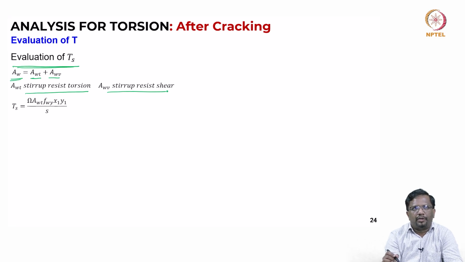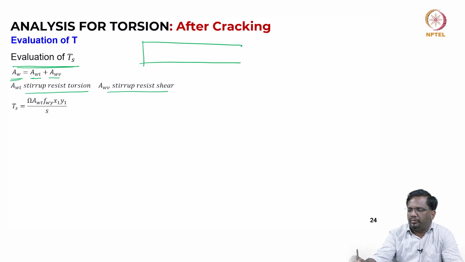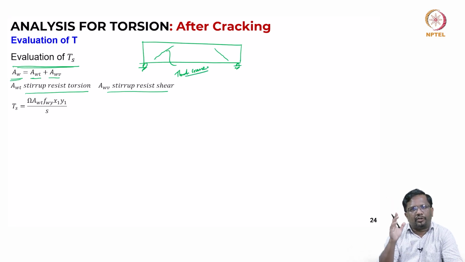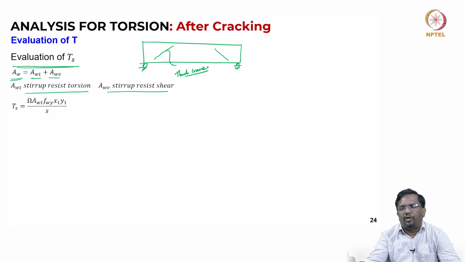Now, one thing that we have to note here is, let us say this is a beam, and let us say you have a shear crack like this. So, this is a through crack. That means, whatever number of legs that crack is intercepting, all the legs will be effective in resisting the shear, but that is not so for torsion.